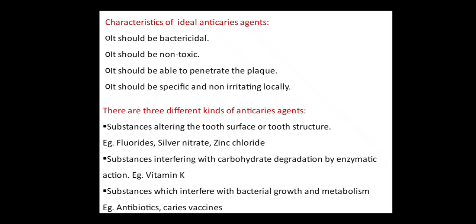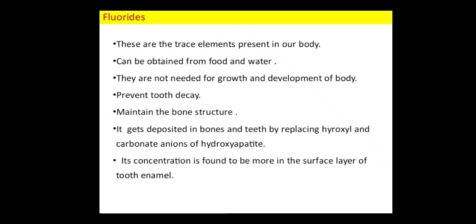There are three different kinds of anticaries agents. One is the substances altering the tooth surface or tooth structure. Examples are fluorides, silver nitrate, zinc chloride. And the second class is the substances interfering with the carbohydrate degradation by enzymatic action. Example, vitamin K. Third is the substances which interfere with the bacterial growth and metabolism. Examples, antibiotics and caries vaccines.